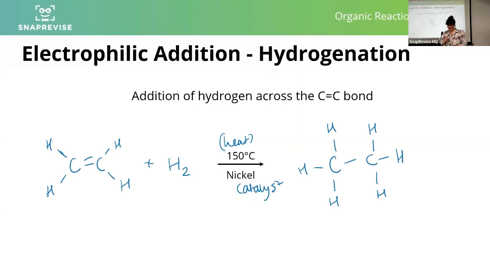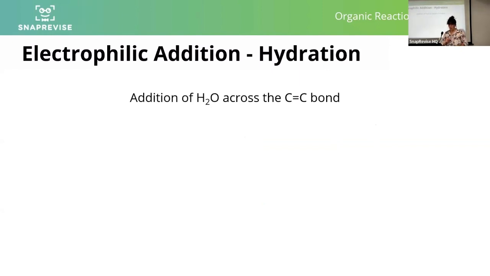What about if we add something a little bit more interesting, something that's not symmetrical, like water? Technically, water actually is a symmetrical molecule, but it doesn't split symmetrically when we are adding it across a double bond. So what actually happens? What reagents and conditions are needed to add water across a double bond? Hopefully we know. If not, get it on your synthesis map and learn it.